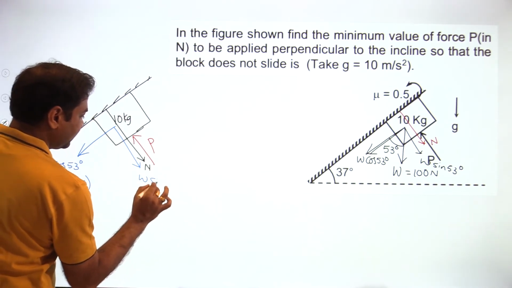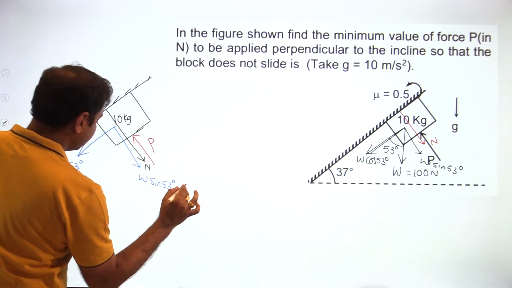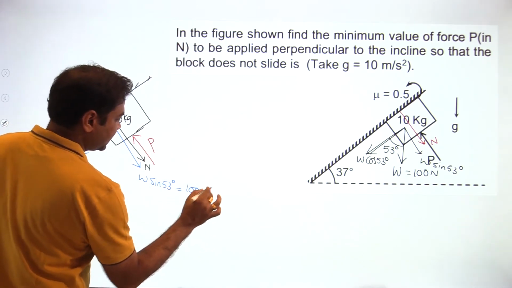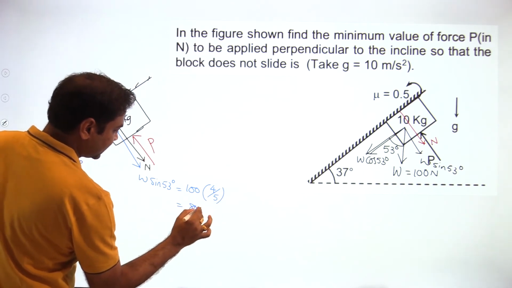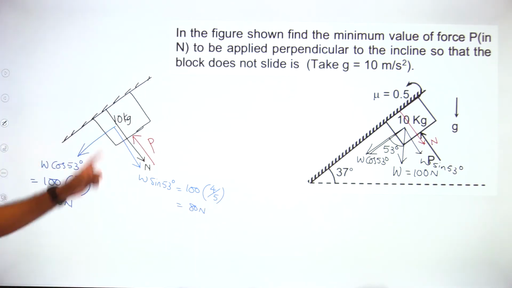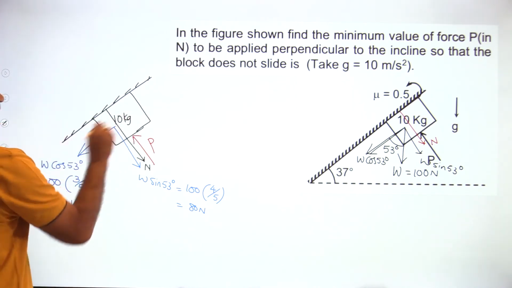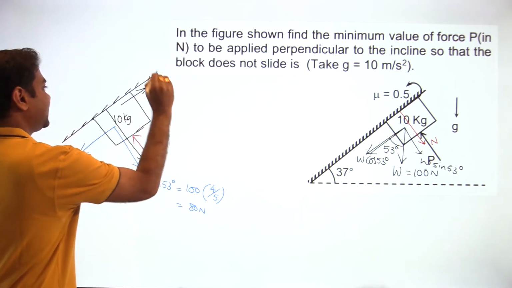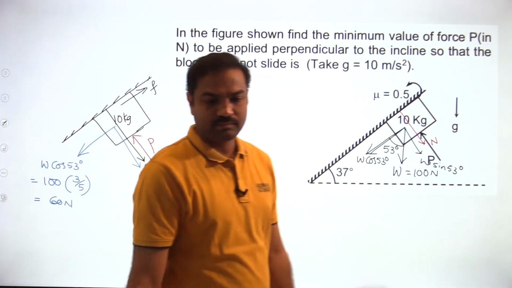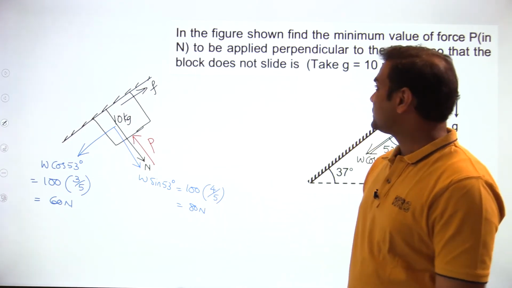W sine 53. Weight is 100. Sine 53 is 4 by 5, which is 80 Newton. Okay? 80 will act in this way, 60 will act in this way. So because of 60, the block will try to move in this direction. Then how will the friction act? Friction will act in the upward sense.